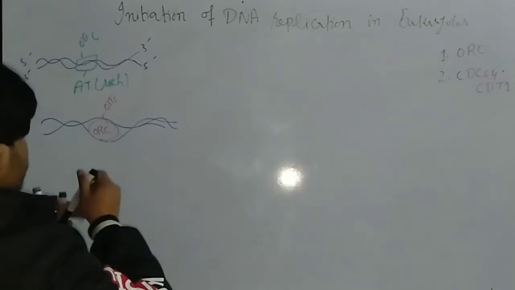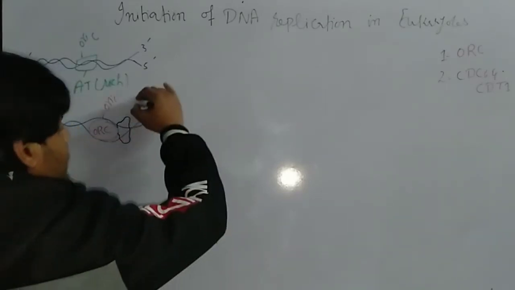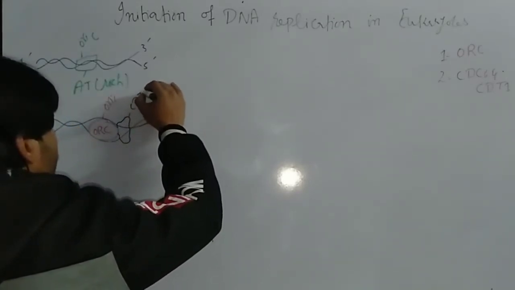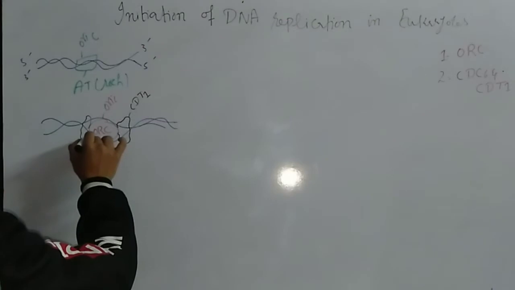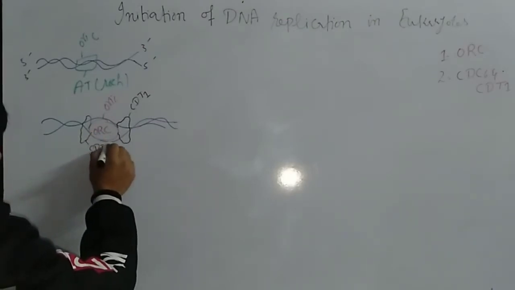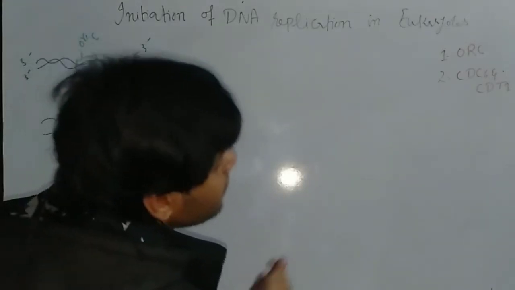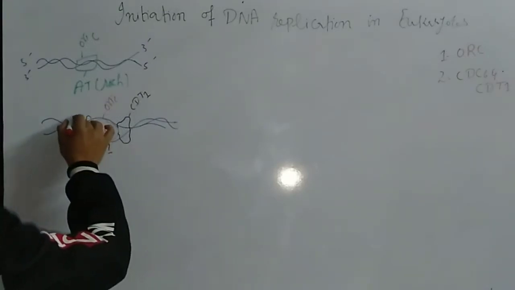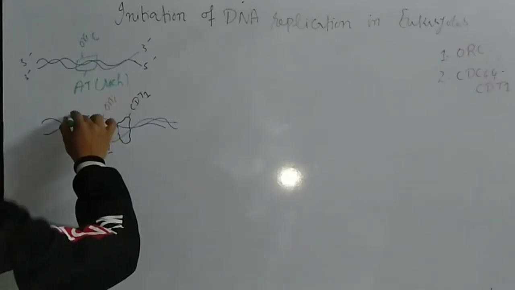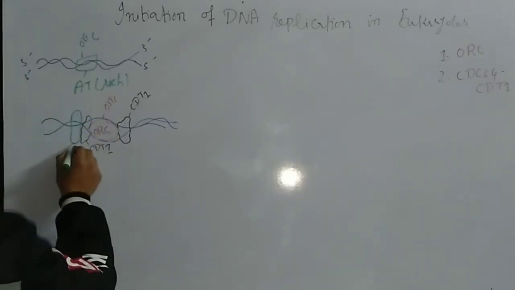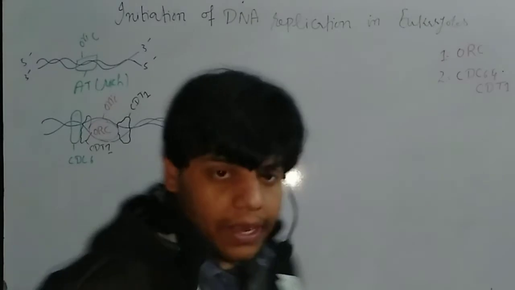Let me draw here: this is the first protein, CDT1. Remember, two CDT1 can bind here, and only one CDC6 can bind here. So let's say this is the CDC6.